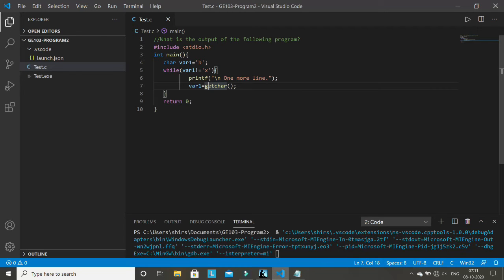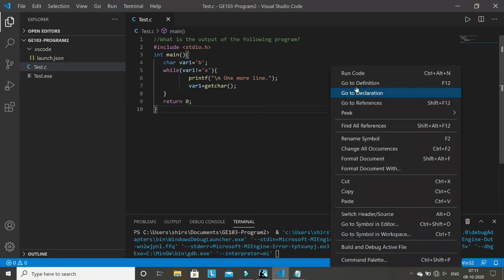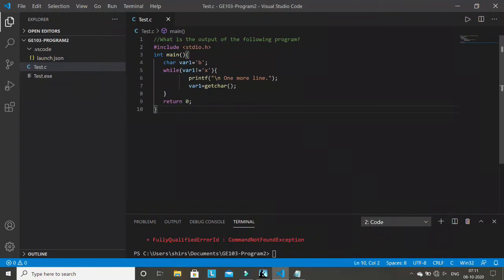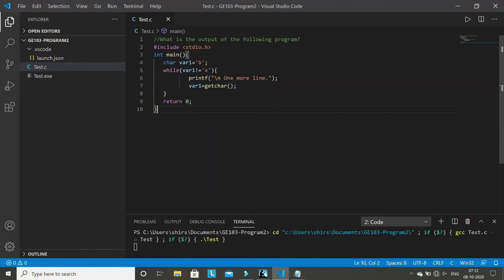So let me run this code for you. Let me run it again. See, it has printed one more line the first time, and now it is waiting here for me. Waiting. That means it is waiting at line number 7. So I need to enter a character. This is get character. So let me enter a character A and press enter.